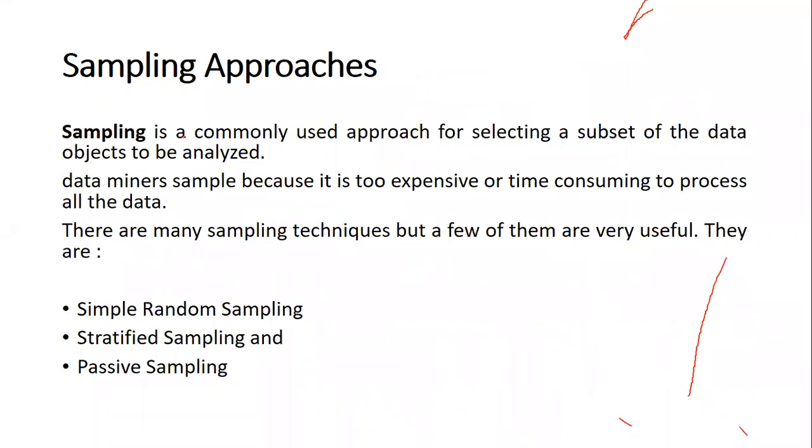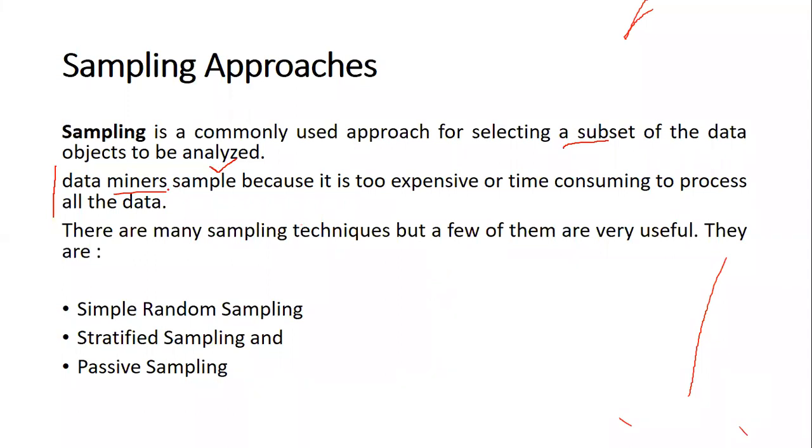So, as we have discussed, sampling is used for selecting a subset of the data objects to be analyzed. When it comes to data mining, why do we sample? It is very clear that when statisticians take a sample, they take a sample because taking the entire population into consideration is very expensive and very difficult for them.